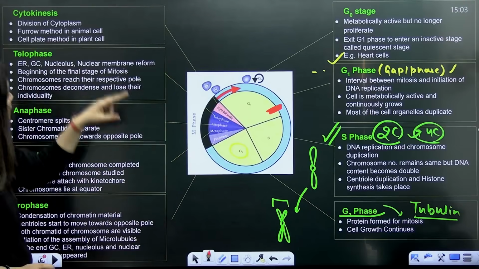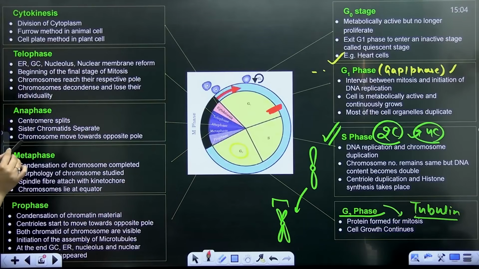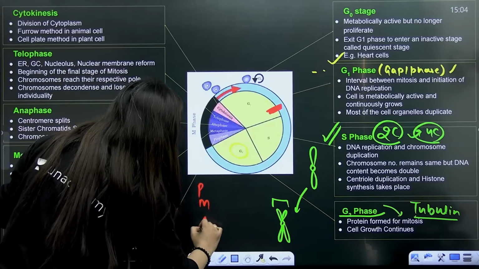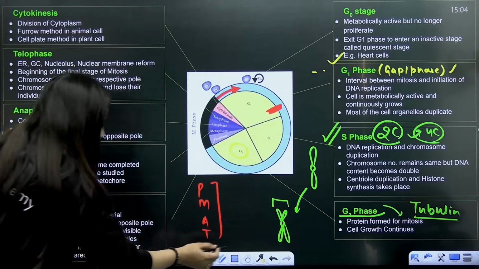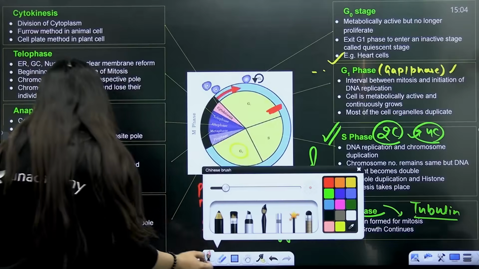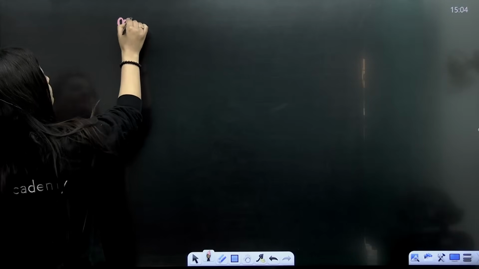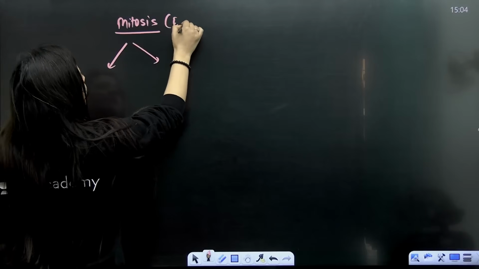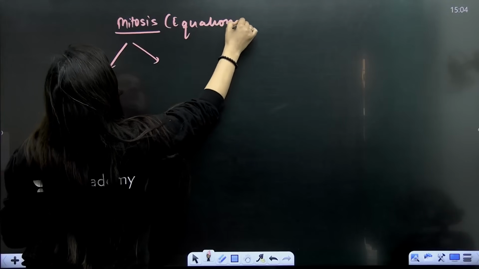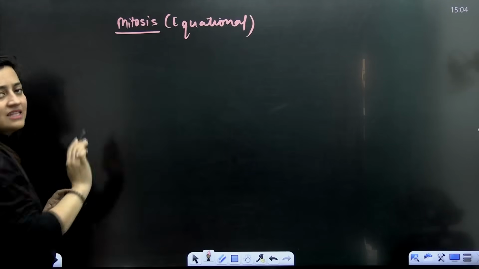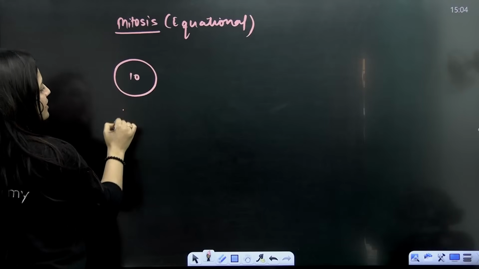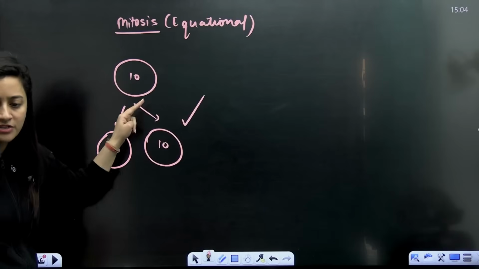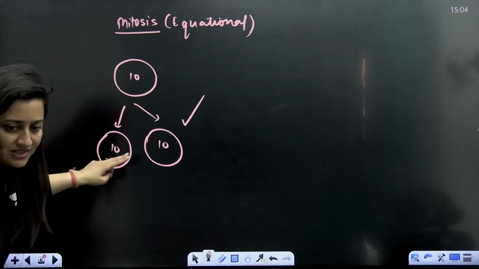Then M phase, which will firstly have the karyokinesis. When we talk about karyokinesis, you know it very well. The trick is PMAT: prophase, metaphase, anaphase, and telophase. So firstly, let's talk about mitosis, then let's target meiosis. When it is mitosis, you know that it is the equational division. Why do we call it the equational division? Because the daughter cells will have the same number of chromosomes as the parent cell. If the parent cell has 10 chromosomes, the daughter cell will also have 10 chromosomes.